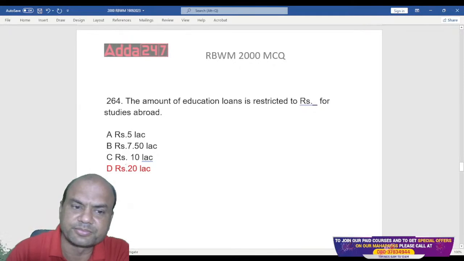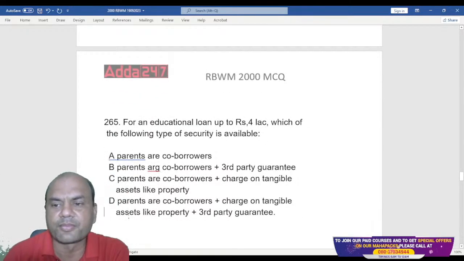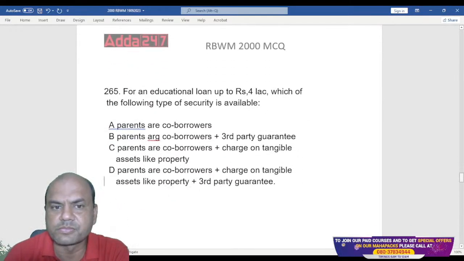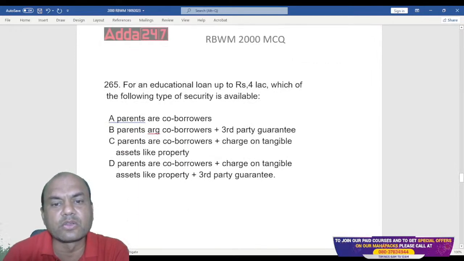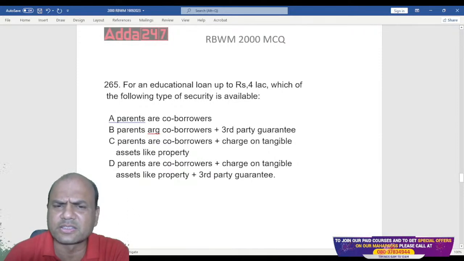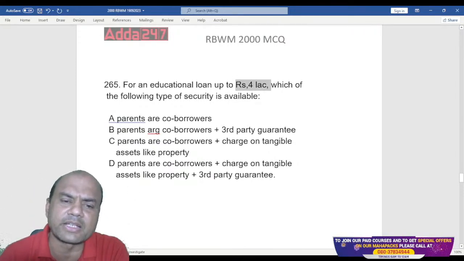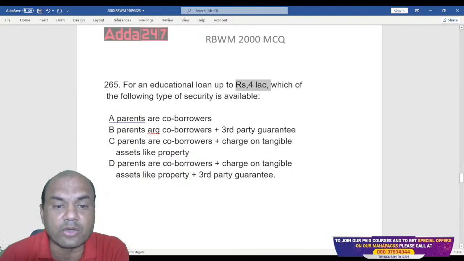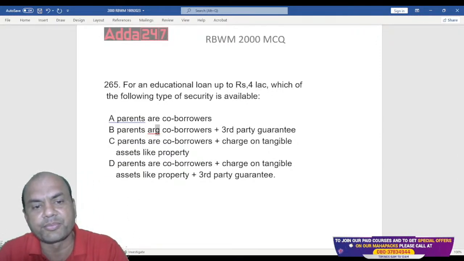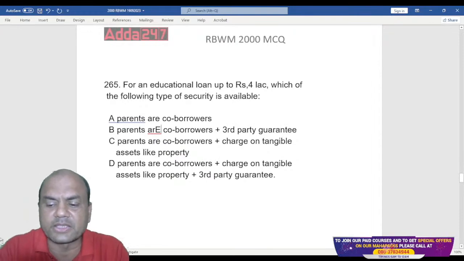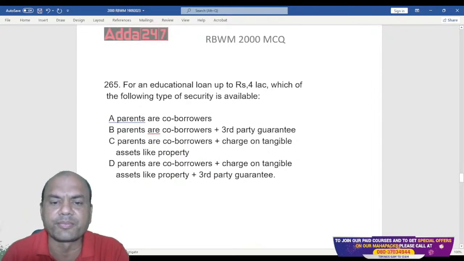Next one. For education loans up to 4 lakhs, which of the following type of security is available? Loan up to 4 lakhs, education loan. What is the security taken? Parents are co-borrowers. Parents are co-borrowers plus third party guarantor.